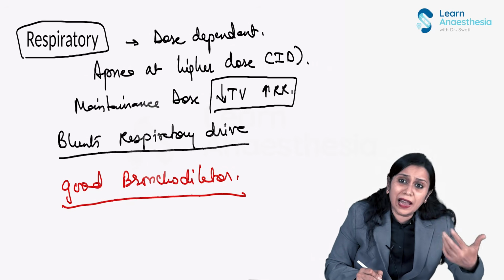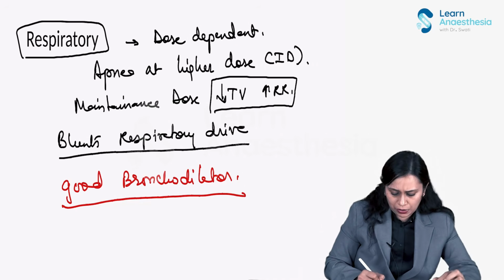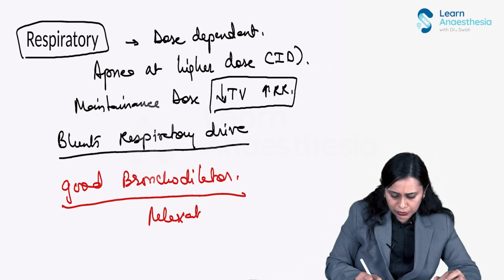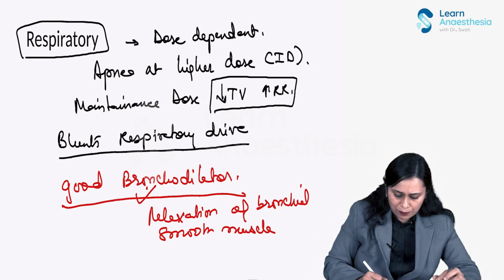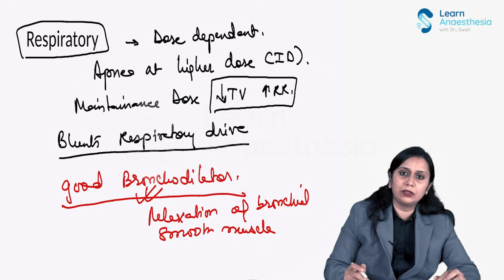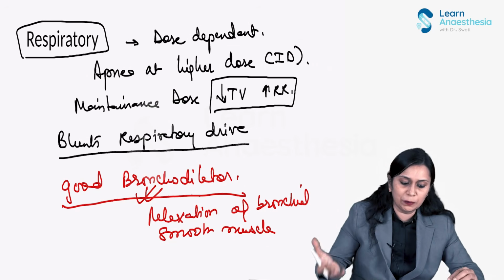It produces relaxation of the smooth muscle by decreasing the calcium. So relaxation of bronchial smooth muscle. So today, for a bronchial asthma patient, I prefer propofol because it's a wonderful bronchodilator, right? So this is the respiratory effect.